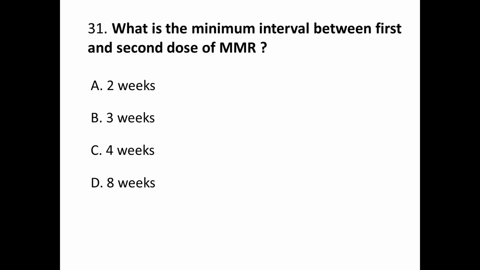Question number 31. What is the minimum interval between first and second dose of MMR? A. 2 weeks, B. 3 weeks, C. 4 weeks, and D. 8 weeks. Correct answer is C.